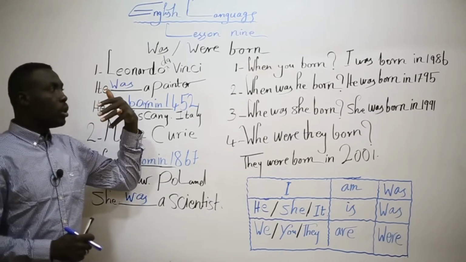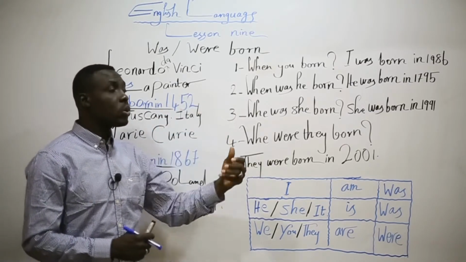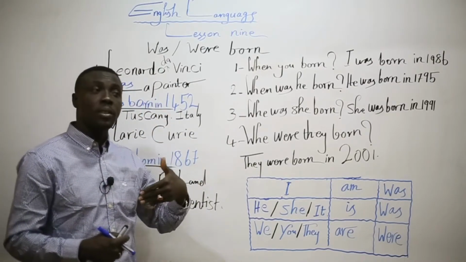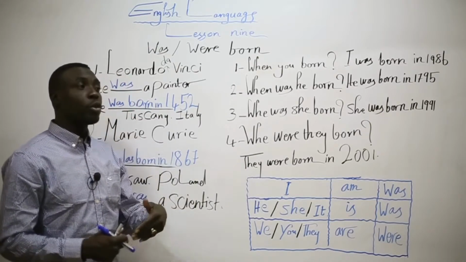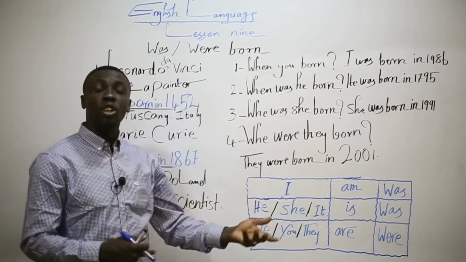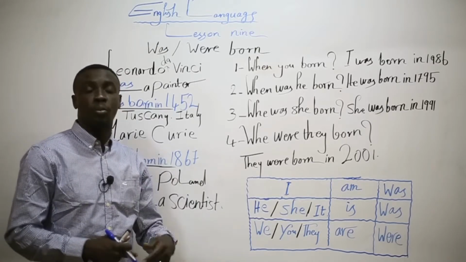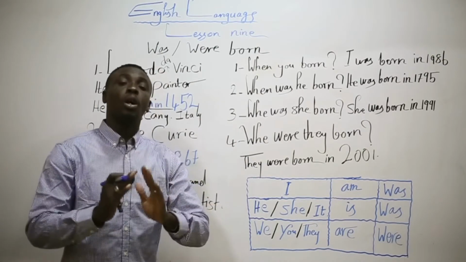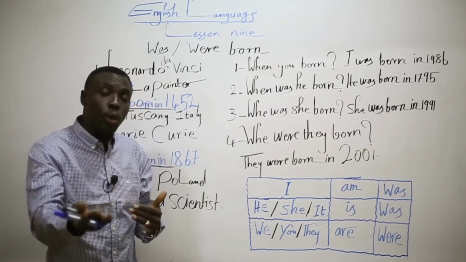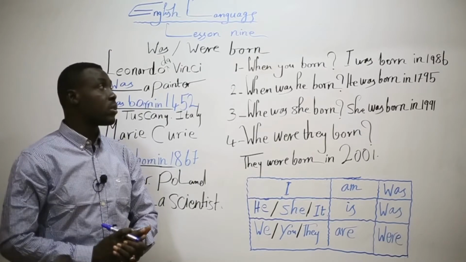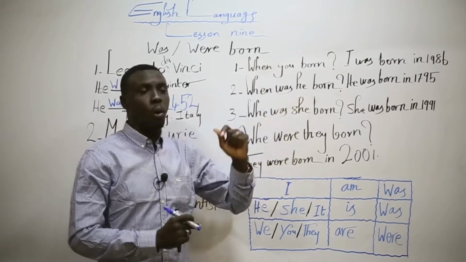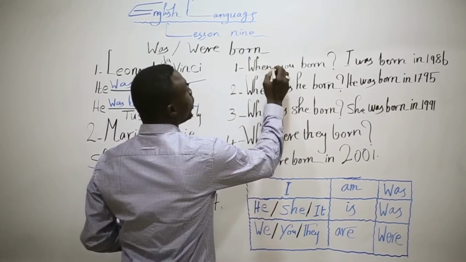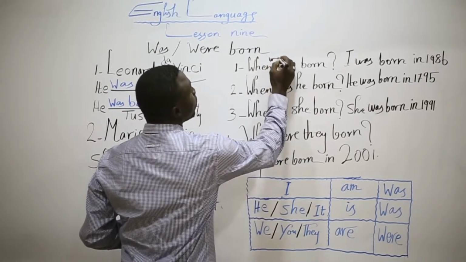So, look, see how we use the question. If you want to ask a person about his date of birth or the place of birth, you can say, for example, if I want to ask you about where or when you were born for the first time, I can say, when were you born?